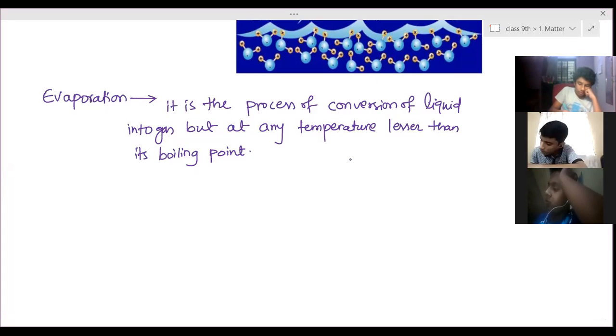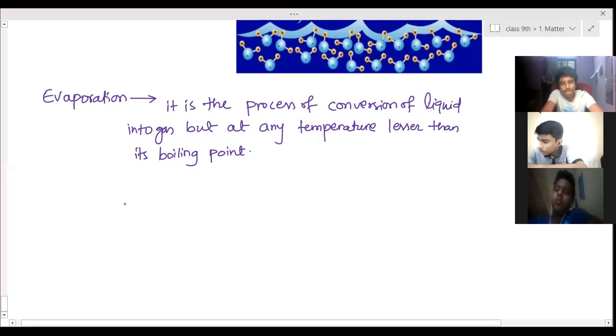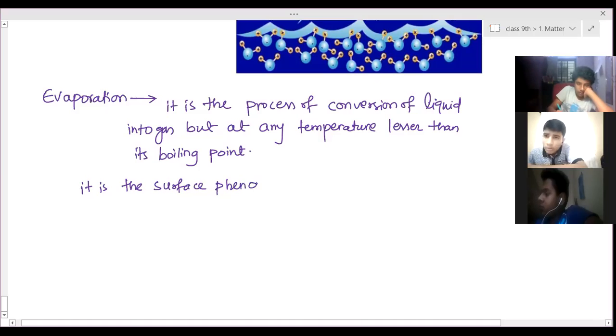Evaporation is a process of conversion of liquid to gas at any temperature. At room temperature also it is happening. And that temperature is always less than its boiling point. So liquid is not supposed to be heated till its boiling point. And it is a surface phenomenon. Surface phenomenon means only particles present on the surface are converted into gas.